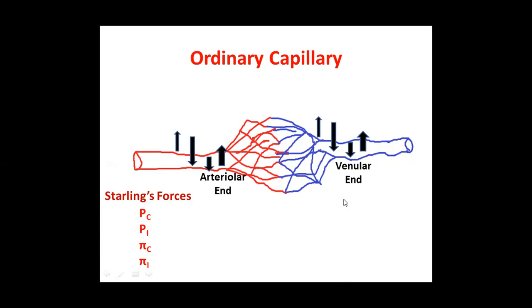So this is the picture of the ordinary capillary. If I repeat, that ordinary capillary originates from an arteriole and ends in a venule, where various Starling forces are acting, leading to capillary filtration. So fluid moves out near the arteriolar end of the capillary, and fluid is drawn in near the venular end of the capillary. And I have told you the specific calculations, figures, values, and numericals, which will be repeated today also. So this is about the ordinary capillary.